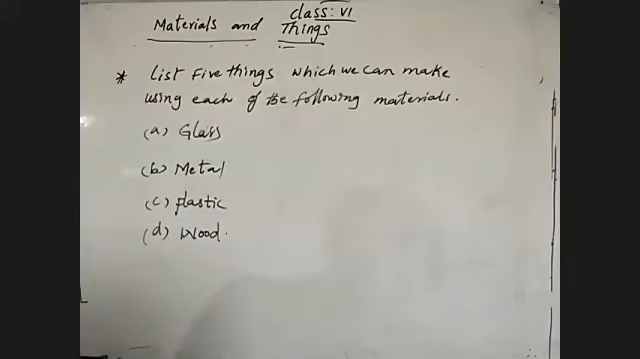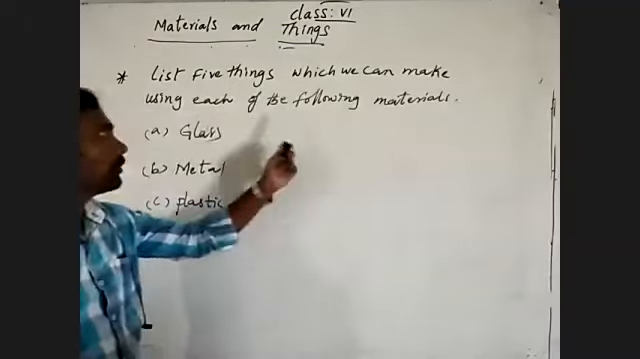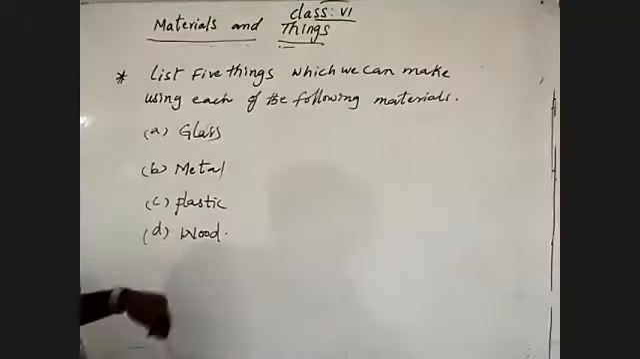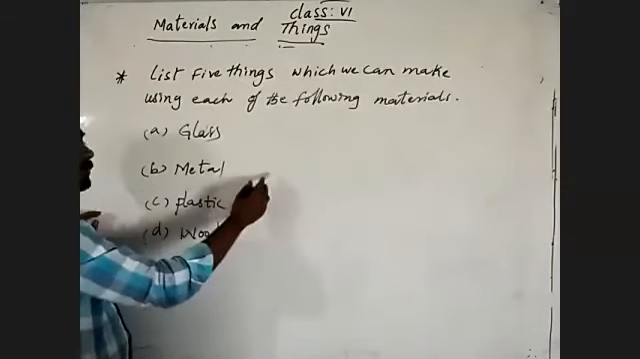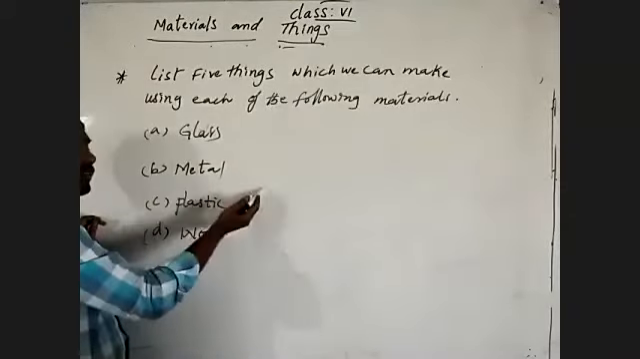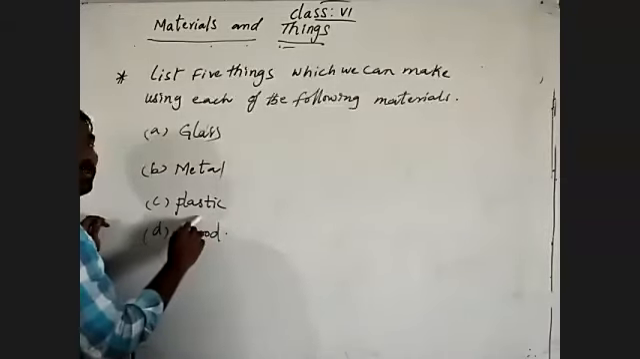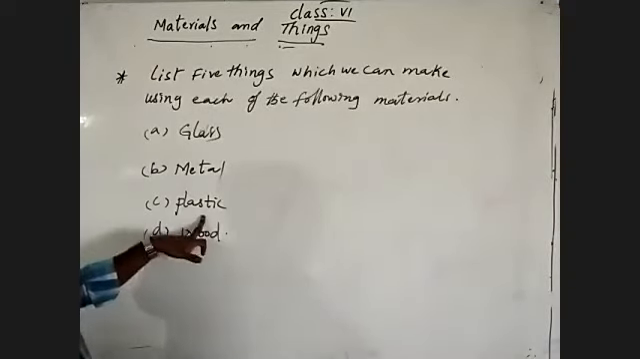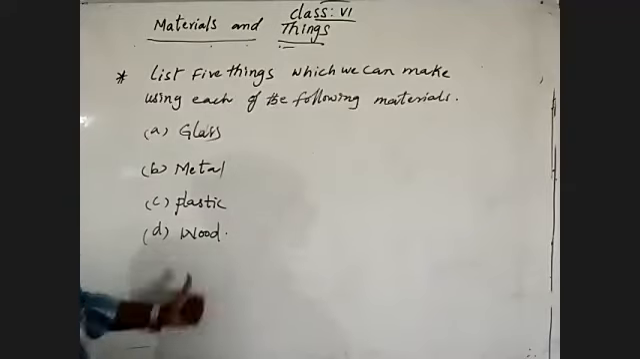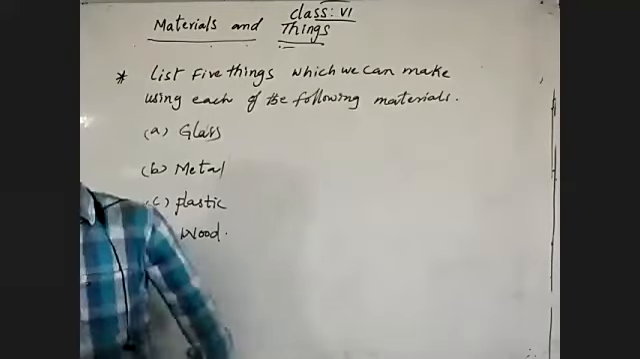I'm giving a task to you. We have to write five things prepared using each material. Five things which are prepared in your home or in your surroundings from glass, five things from metal, five things from plastic materials, and by wood material we have to write five things which are prepared from wood. Okay, this is a question.